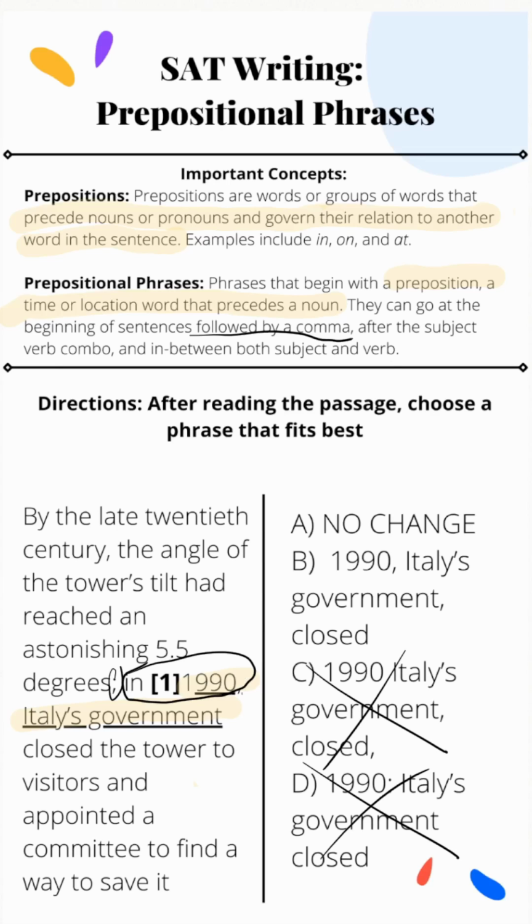Now let's talk about B. In 1990, Italy's government, comma, closed. Now that comma after government is unneeded. It doesn't effectively cut the sentence into both a dependent and independent clause and really just adds more clutter to everything. So our ultimate answer is going to be A, no change. We're using our knowledge of prepositional phrases and the fact that if they're at the beginning of a sentence, they're followed by a comma to get to our answer.